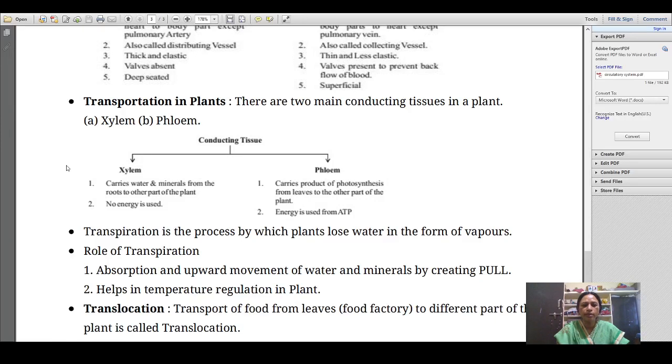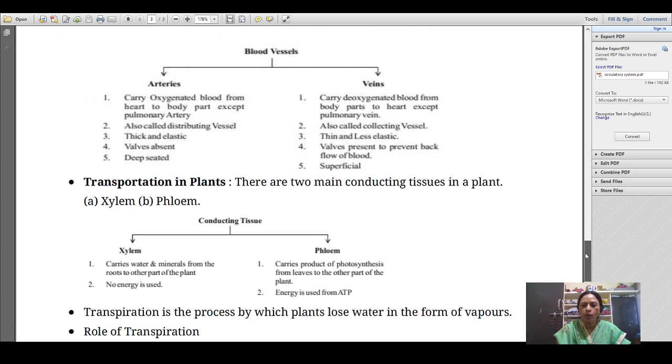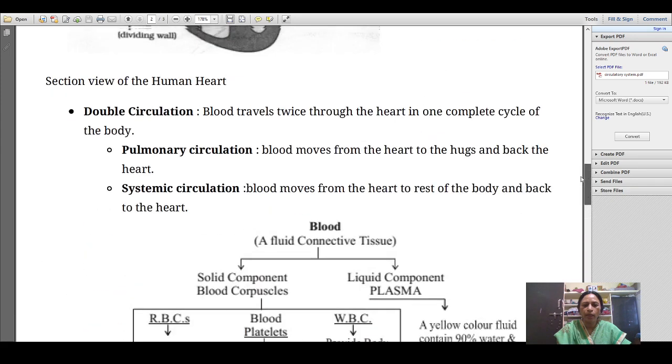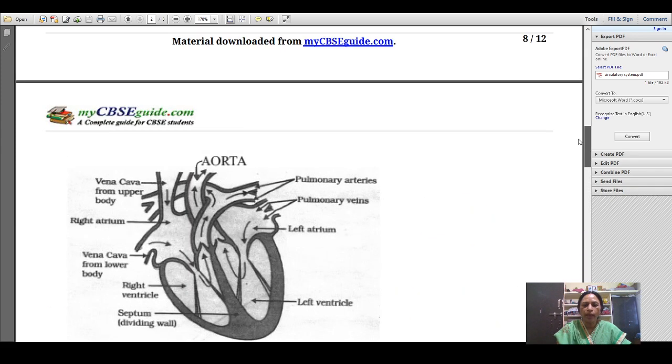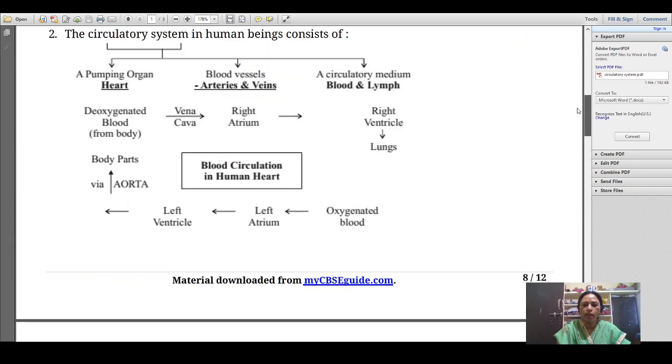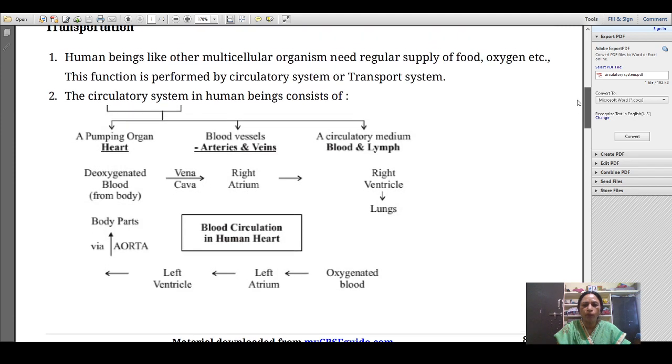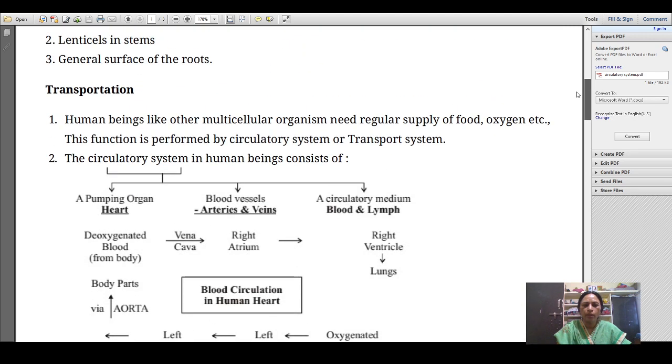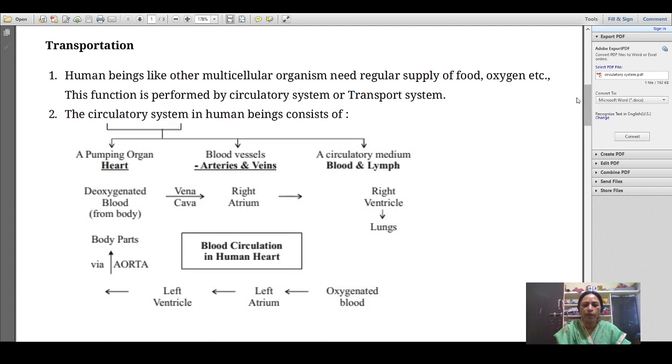Good morning, students. Today we will start with transportation in animals, that is, the circulatory system. Actually, the circulatory system transports all the materials in the body of animals, like oxygen and carbon dioxide, along with the blood. So today we will study the transportation system.